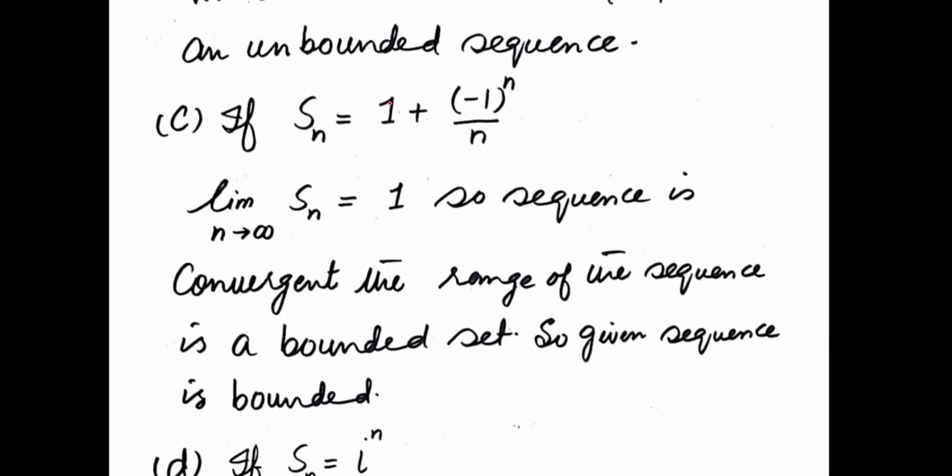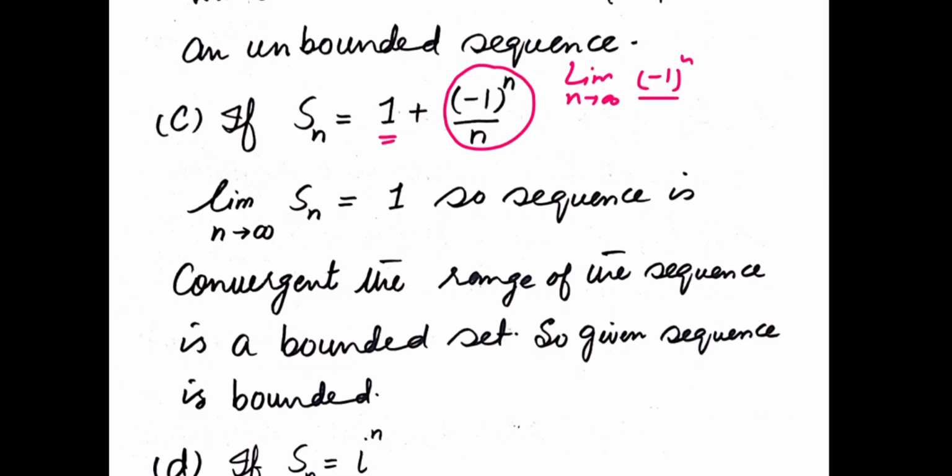The third example is Sn equal to 1 plus (minus 1 over n). When you take the limit as n approaches infinity, clearly this is a constant term 1. When you apply the limit here, it depends on the nature of n. If you take the limit as n approaches infinity, this becomes (minus 1) to the power n over n.